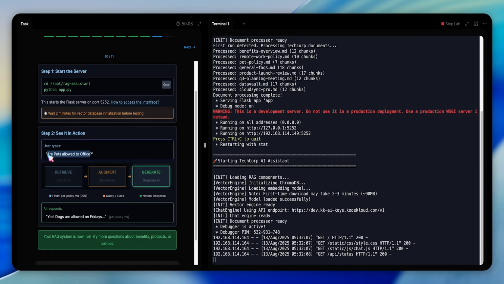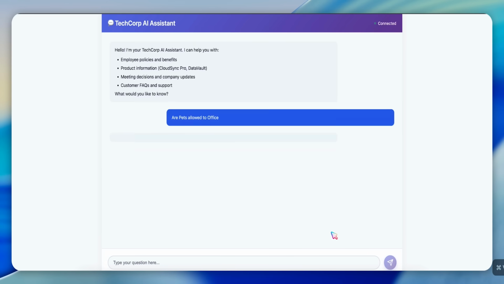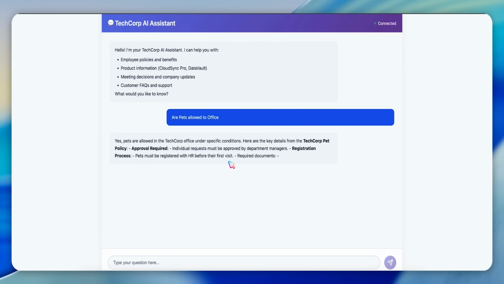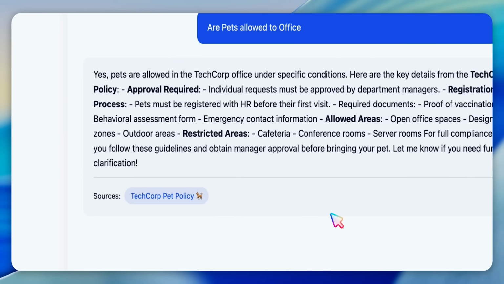We're asked to test like the CEO. I open the app and try questions such as, what's the pet policy? I watch the RAG flow: retrieve, augment, generate with sources. Then I mark the test as tested. This is where demo value shines, answers grounded in our private docs.